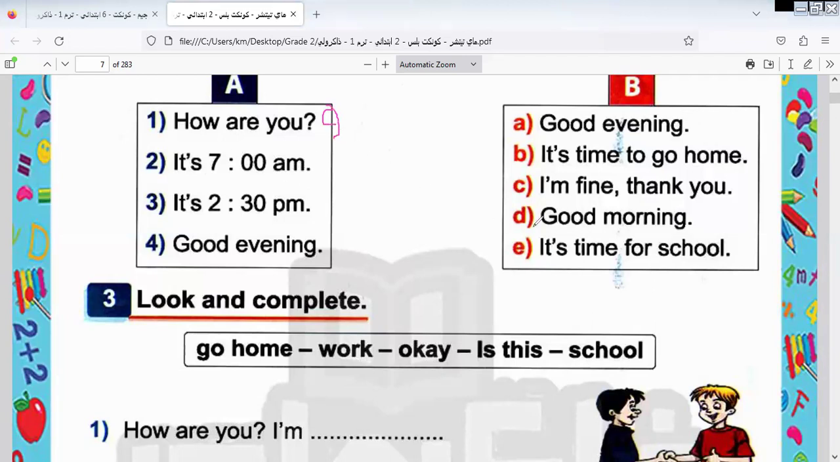It's 7 o'clock. It's time for what? Time for school. So I put this number 2 by number E. It's half past 2, or 2:30. It will be time to go home. Number B.